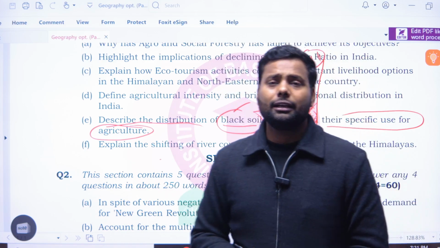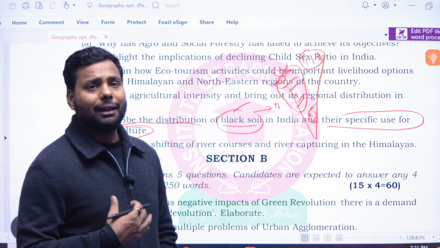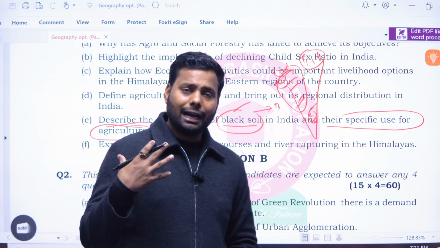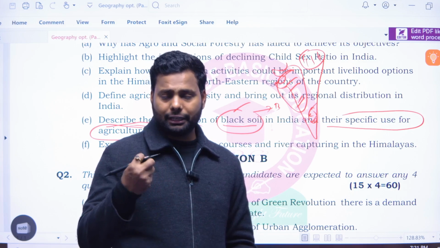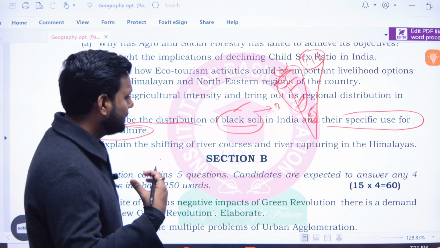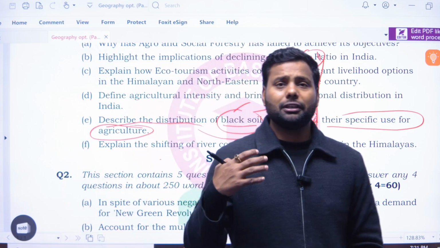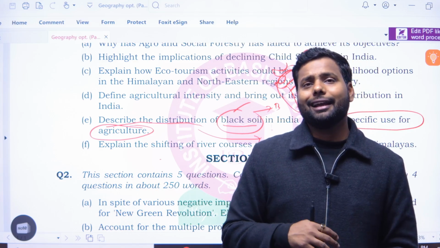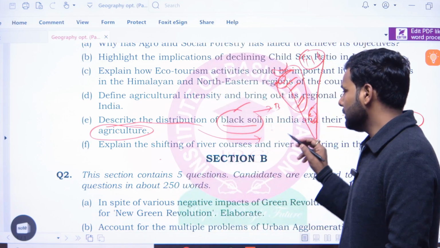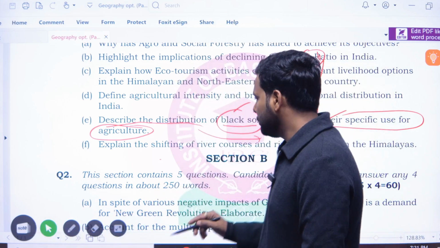We all know that the main character of black soil is that it has titaniferous magnetite. Black soil is rich in metallic minerals, has a high water retentive capacity, and is, you can say, a self-ploughed soil. It is very fruitful for soybean cultivation, for cotton cultivation, and for peanut. These are some important points, because high retentive capacity means it maintains the moisture within the soil.